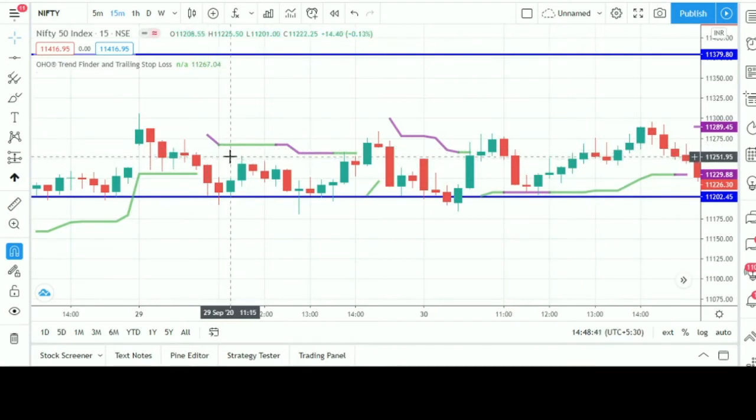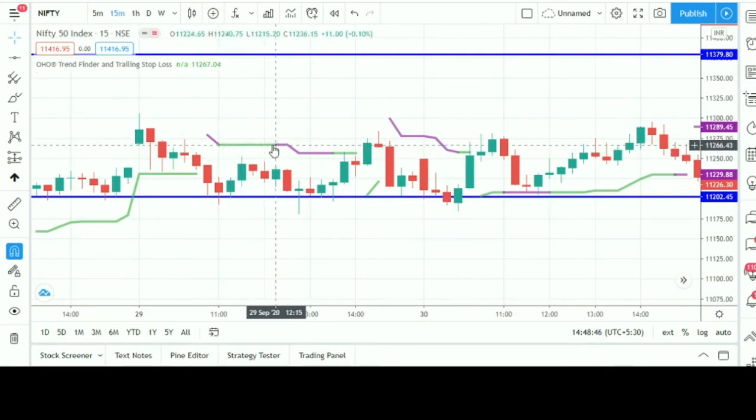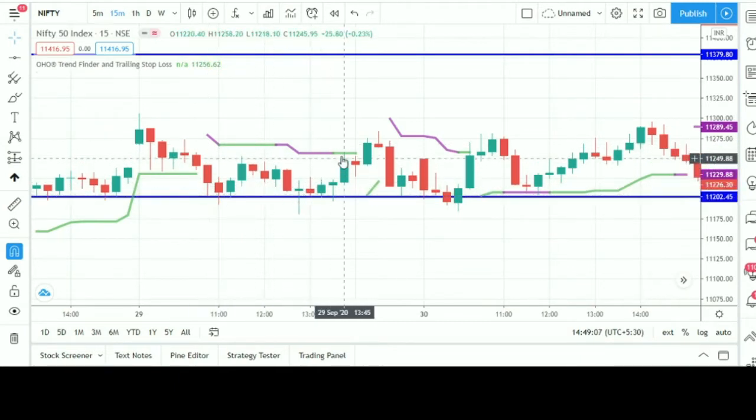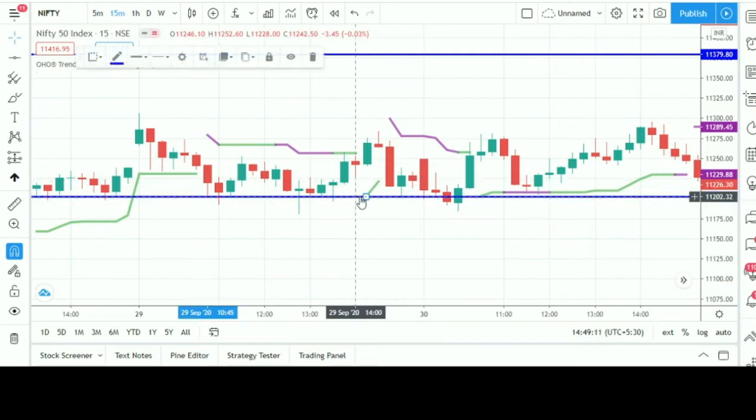And the third thing is that the color of this trailing SL is green, and we want to short the Nifty, so we cannot do that, because if the color is green, it's already in an uptrend, and its trailing is down, so it might be in a sideways trend. So see, this is a properly sideways market. Okay, so we have not taken the trade.